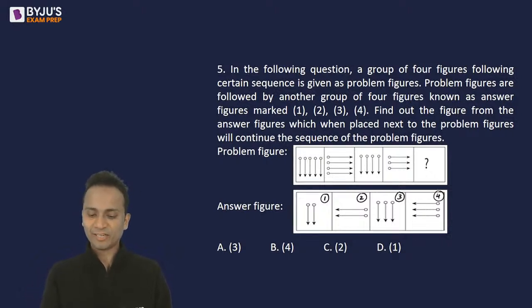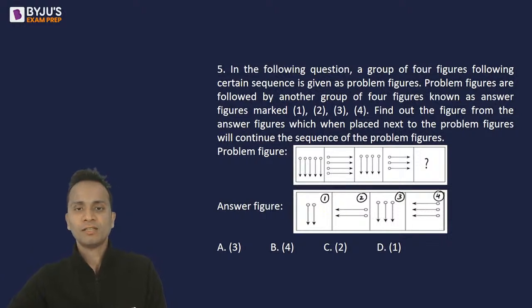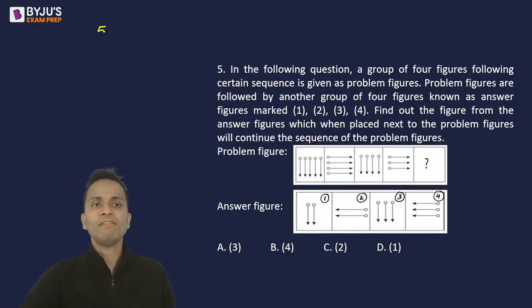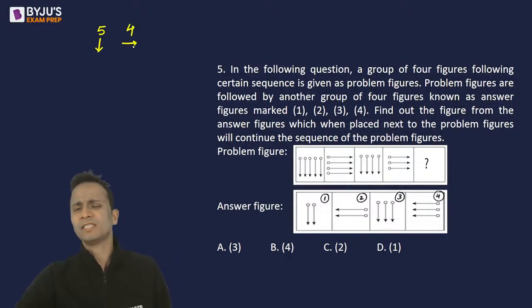Like I said, you cannot mark an incorrect answer of this question. This is so easy. Now, first of all, the first figure in the question is 5 arrows pointing downwards, then 4 arrows pointing rightwards. This is the second figure in the question figure. Then 4 arrows pointing downwards and then 3 arrows pointing rightwards.